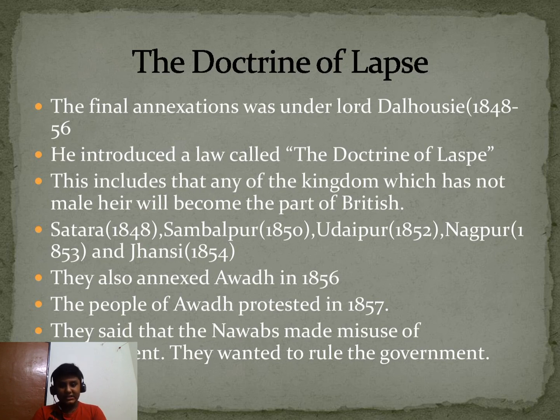These places were targeted by the British: Satara in 1848, Sambalpur in 1850, Udaipur in 1852 and Jhansi in 1854. They also annexed Awadh in 1856. The people of Awadh protested strongly against them in 1857. They said that the Nawabs were misusing the rules of government and should not rule, and that the people wanted to rule the government. The people protested and the British arrested them. This is very cunning, you know. Moving on to the next slide.